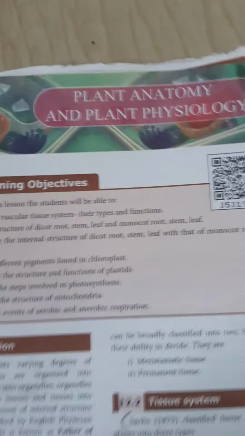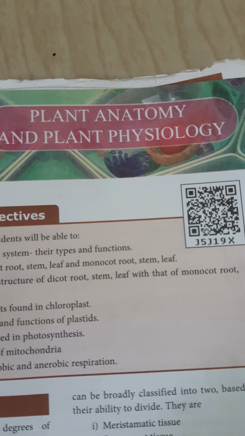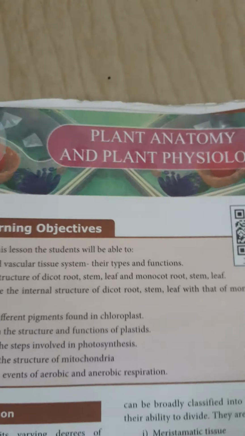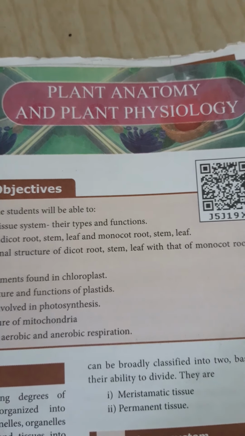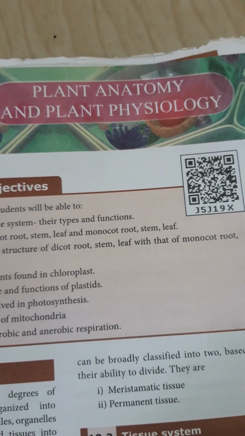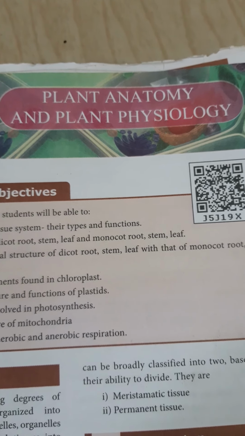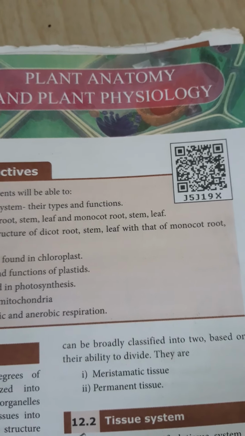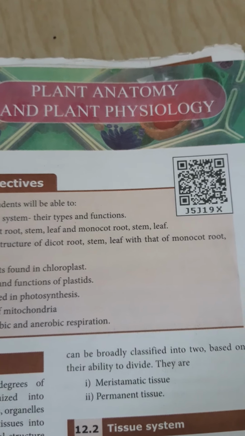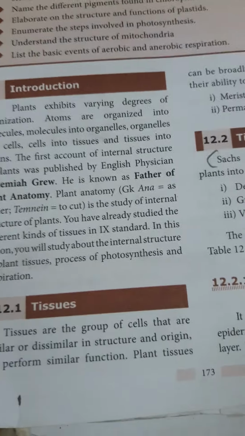Now we see about plant anatomy and plant physiology. Plant anatomy means study about the internal structure of plant organs such as root, stem and leaves. Plant physiology means study about the functioning of the organs such as root, stem and leaves. Then, introduction.